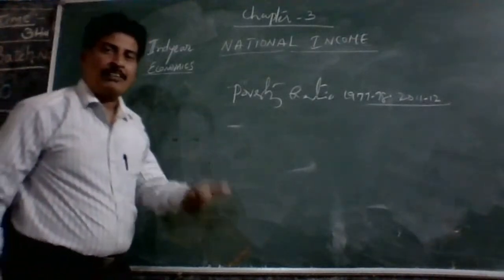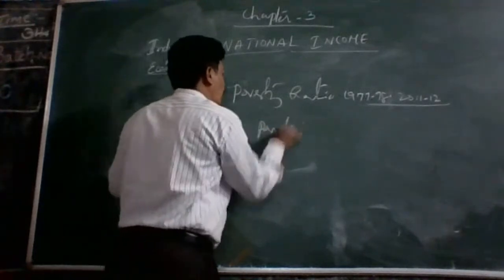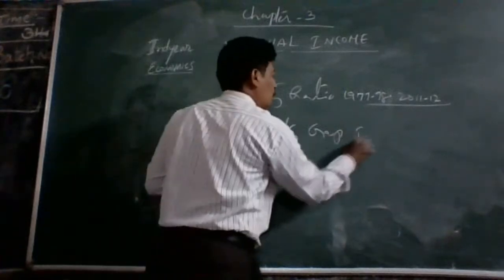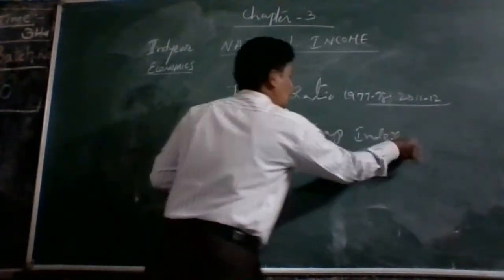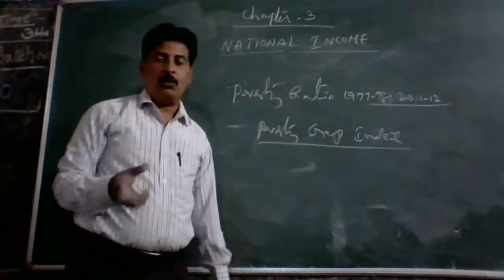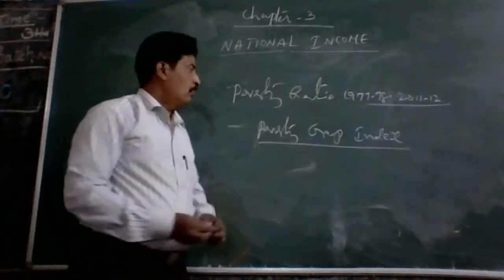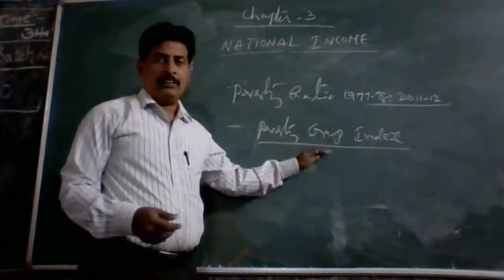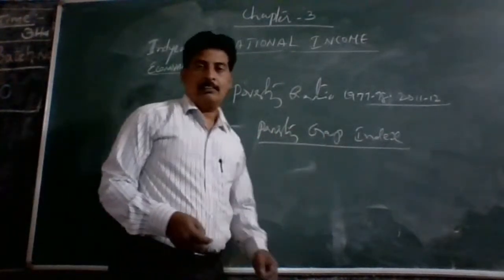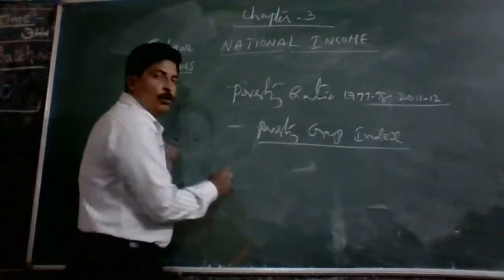Then coming to the poverty line and the poverty gap index. The poverty gap index is the mean distance below the poverty line. This also we are going to explain in this chapter.